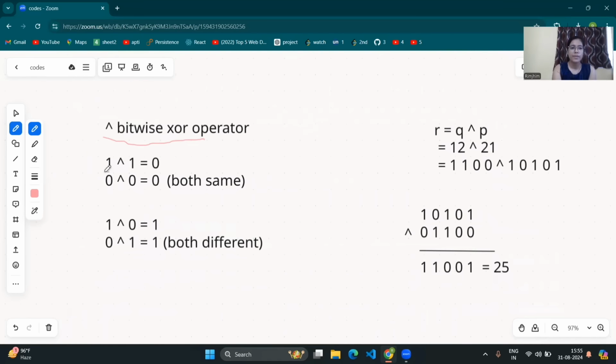When both bits are the same, 1 XOR 1, the value will be 0. 0 XOR 0, both are the same, so the value will be 0. If one of them is different from the other, like 1 XOR 0 or 0 XOR 1, they are different, so XOR will be 1.